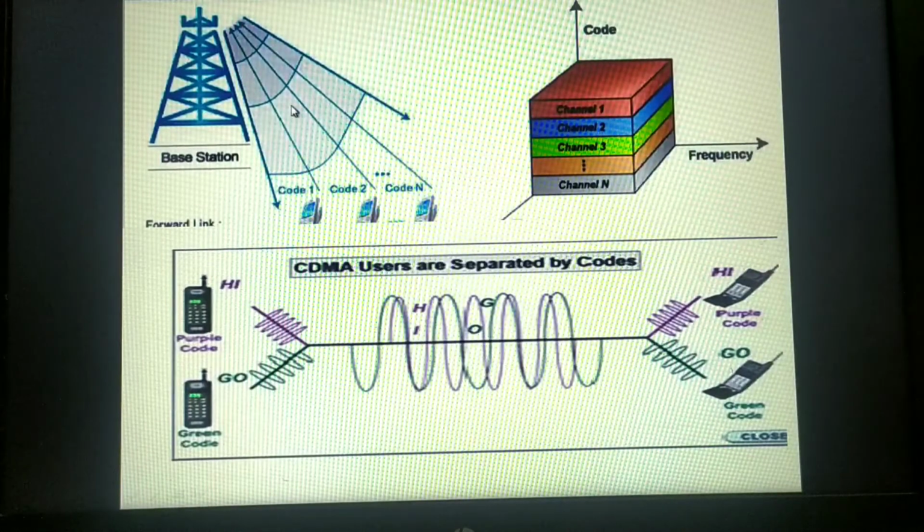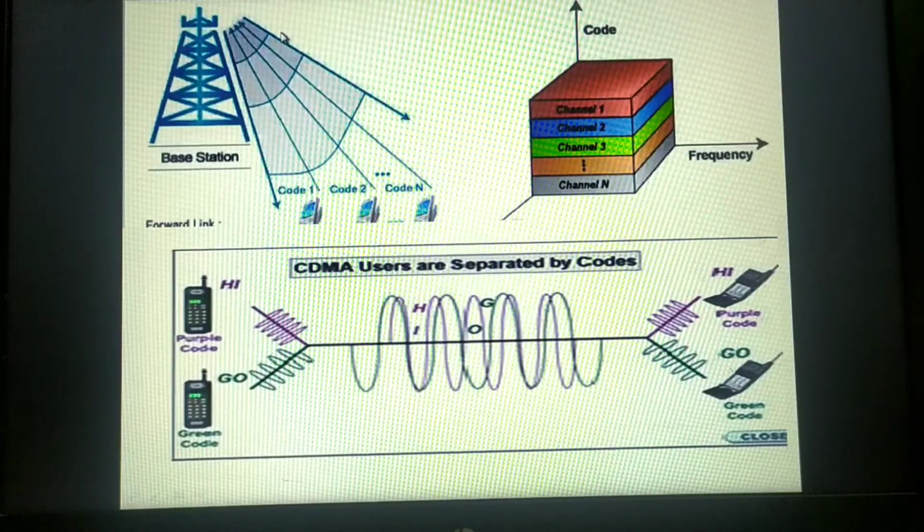Suppose think of this bandwidth. Any communication, whether it's GSM or CDMA, has to use the base station, that is antennas. Suppose 200 kilohertz is what this spread spectrum is providing. There are 3 users, and each user uses the complete 200 kilohertz to transmit data.